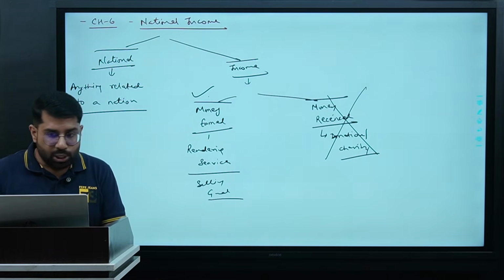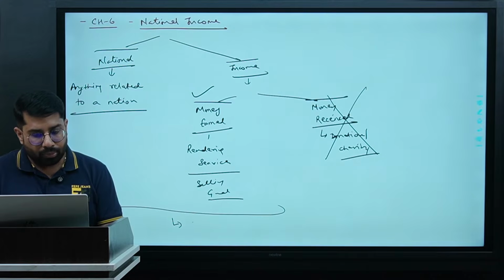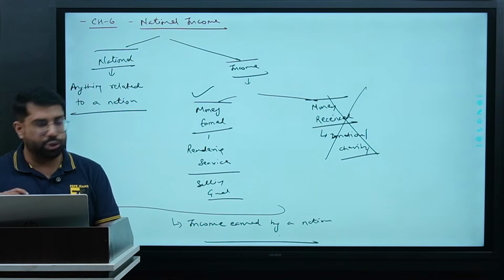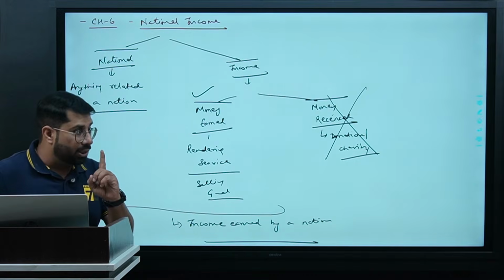So if I just combine these 2 terms, national income together, what will be the meaning of national income? Income earned by a nation. Are we clear with this thing? One more catch.